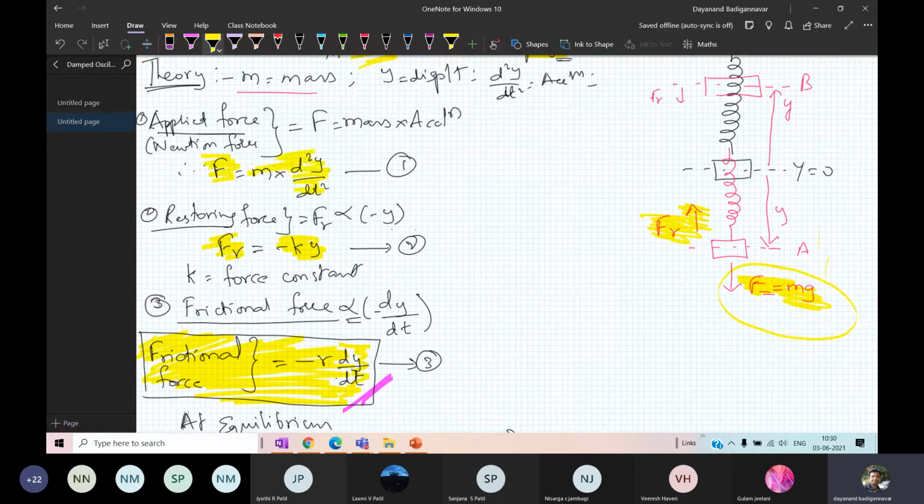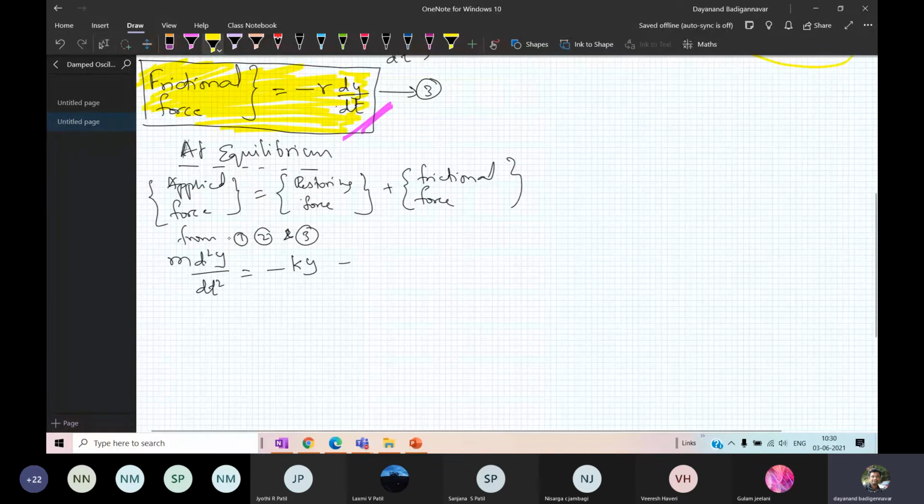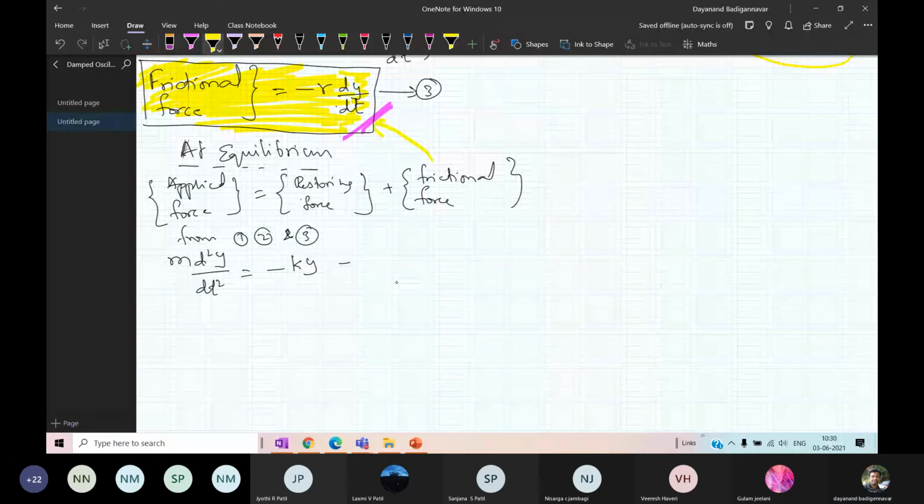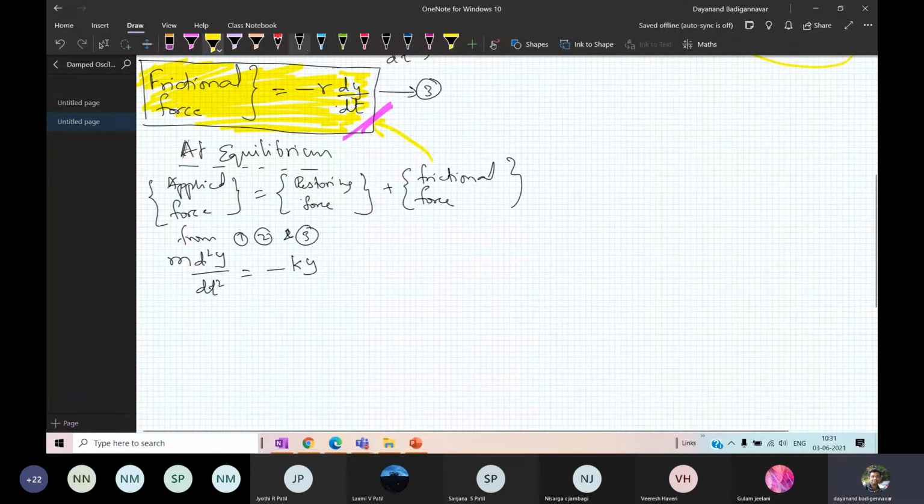Applied force is F equal to m into d2y by dt square. So you substitute it in this equation. From 1, m d2y by dt square equals restoring force, minus k into y, plus frictional force, which is minus r into dy by dt.